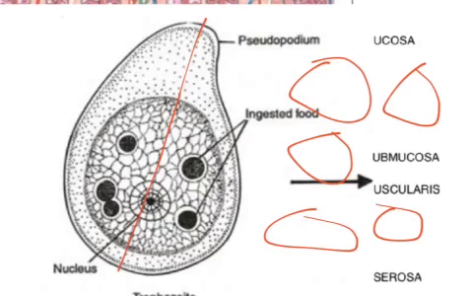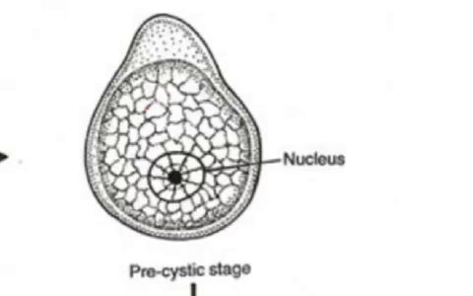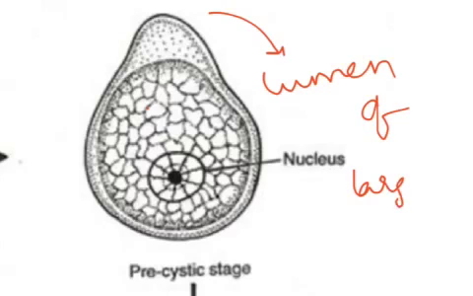After the binary fission, some of the stages will become pre-cystic stages. This is the pre-cystic stage, which is formed in the submucosa of the large intestine, and from the submucosa it will shift into the lumen of the large intestine.